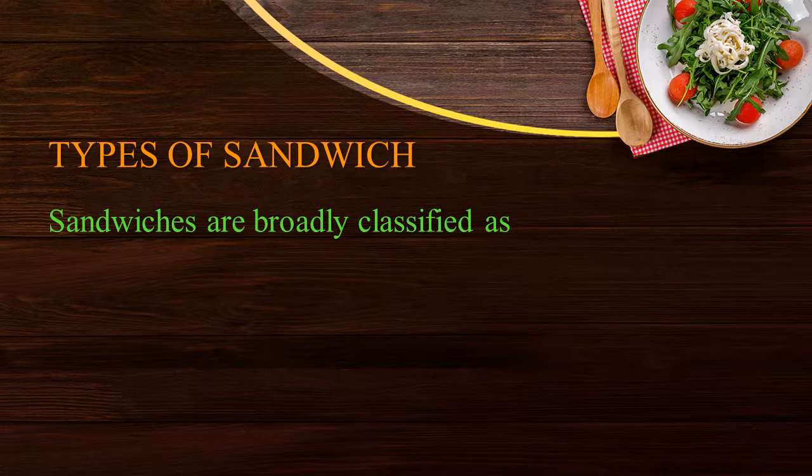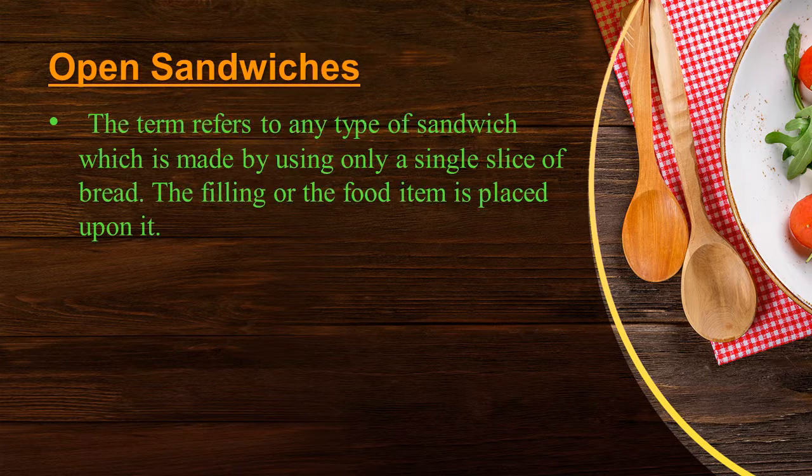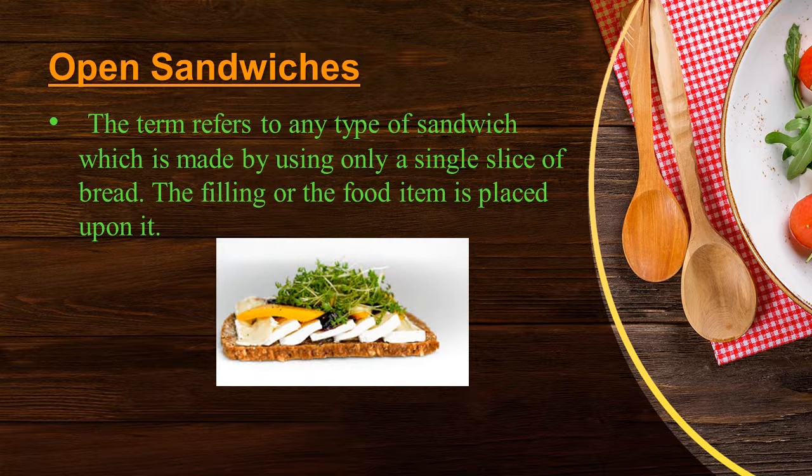Sandwiches are broadly classified as open sandwiches and closed sandwiches. These are the two types of sandwiches. Understand what open sandwiches are. The term refers to any type of sandwich which is made by using only a single slice of bread. The filling or the food items is placed upon it. You can see here in this picture the open sandwich where you have taken a slice of bread. On the top of that you have placed a spread and other garnishes.